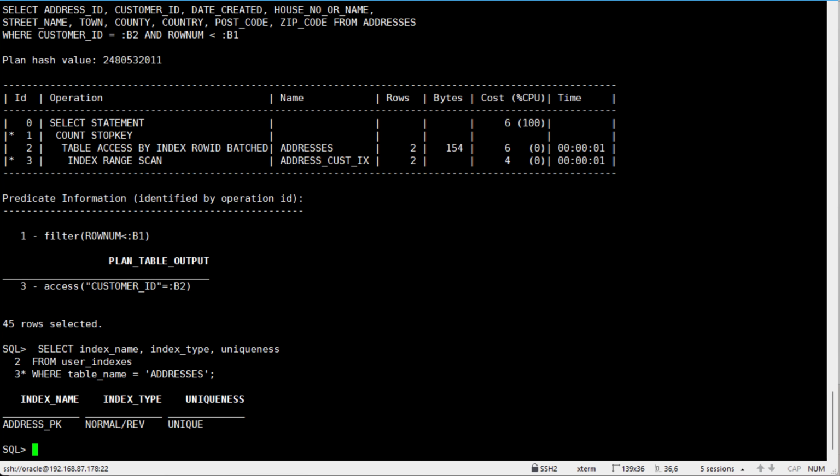The output reveals that the addresses table currently has only one index, address_pk. However, the address-cast-line index referenced in Plan 2 is absent. How did this happen?